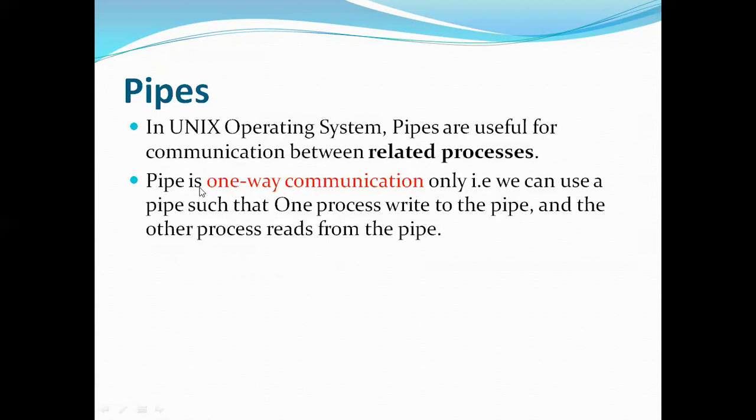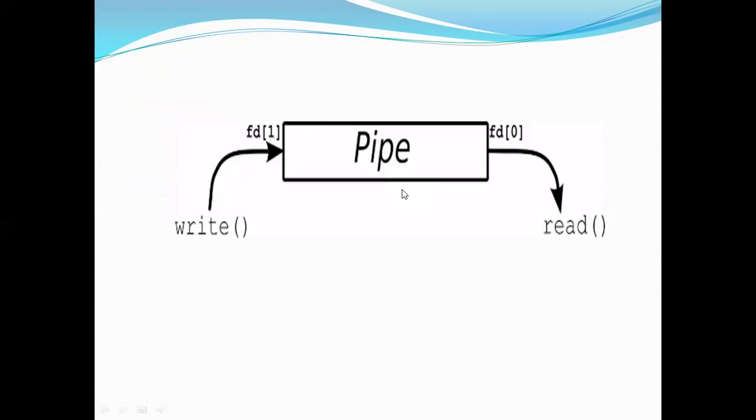And one more thing we have to remember, that pipe is a one-way communication only. Let's observe the diagram here. Imagine that there is a process here, that is the parent process, and there is a child process here. Now pipe is a one-way communication only. It means that the parent process will always write the data, and the child process will always read the data by using this pipe.